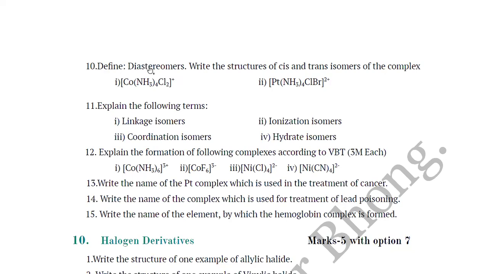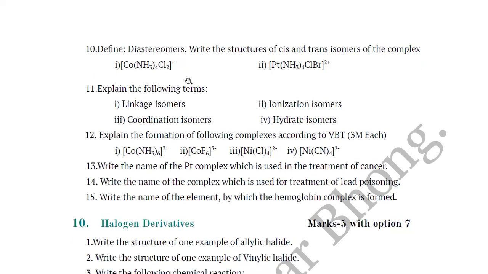I think this definition is asked in July 2023 paper. Define diastereoisomers. So all these questions are very important for the examination point of view. Prepare well, make a practice, write, revise. Question number 11, explain the following terms. Number 1 is given linkage isomers, number 2 ionization isomers, number 3 is coordination isomers, and number 4 hydrate isomers. So prepare all these terms with example.